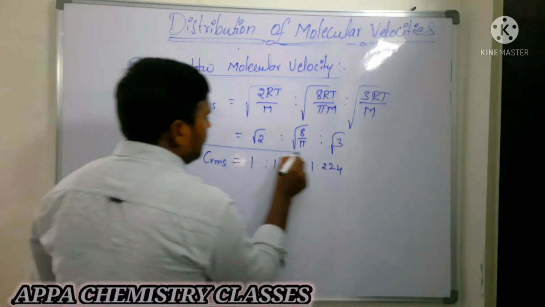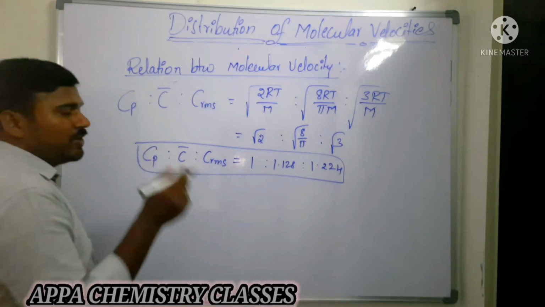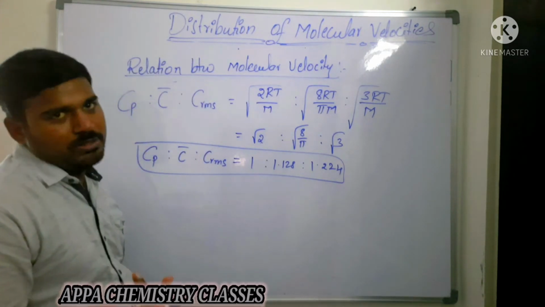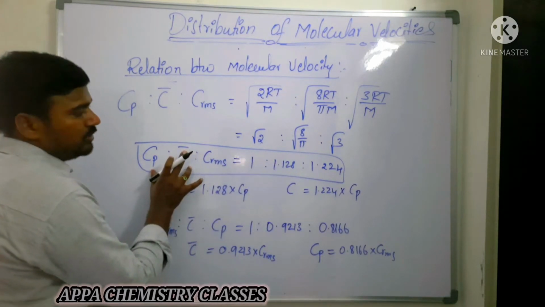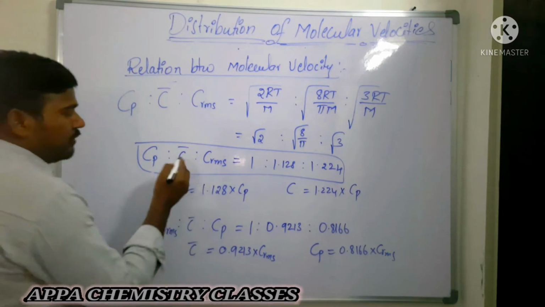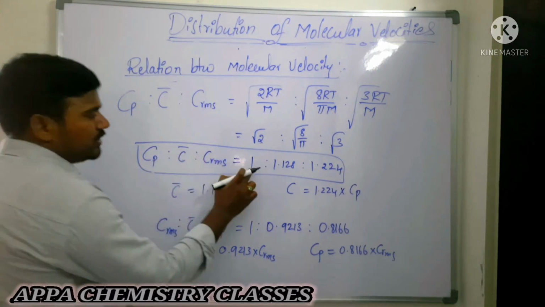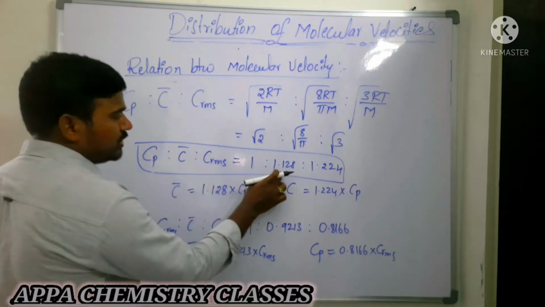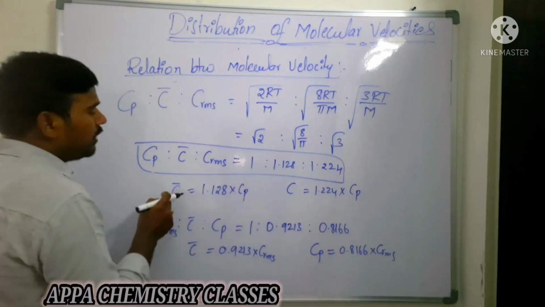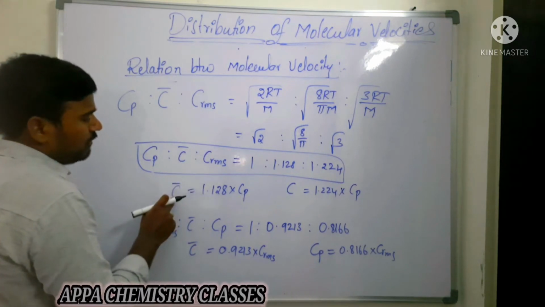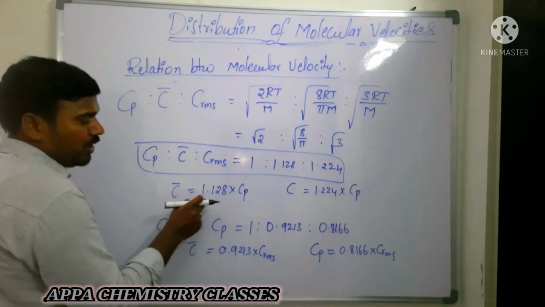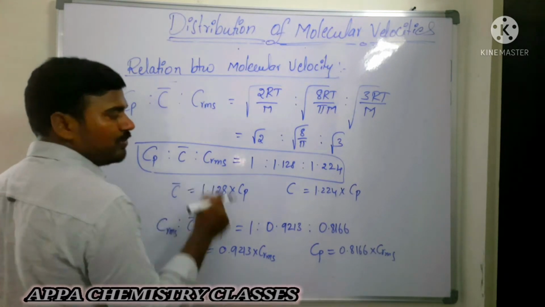This is the relation between molecular velocities. This is a very important one. They will give one molecular velocity and ask you for the other. So this is the relation between the three velocities: 1 is to 1.128 is to 1.224. Now from this, most probable velocity is 1, average velocity is 1.128, RMS velocity is 1.224. That is the largest one. So the average velocity is 1.128 times the most probable velocity.